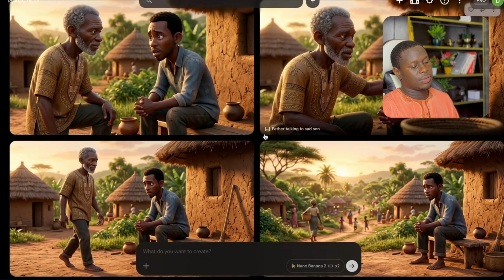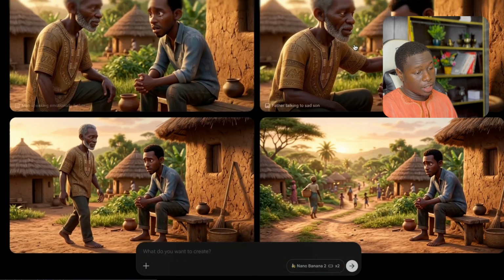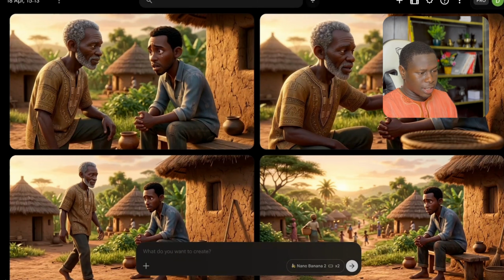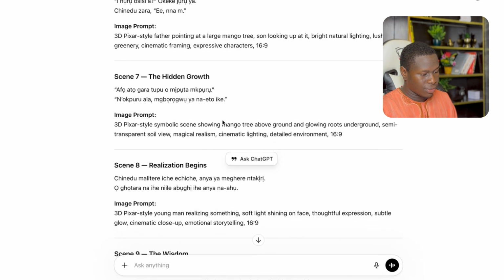Now right here you can see that we've finished generating our images. We generated 4 scenes. I think we have more than 4 scenes, we have up to 11 or 12, but since this is a tutorial, it's best that I just create 4 scenes so that this tutorial will not be long, overwhelming and confusing. I want it to be short and at the same time pass the information straight.